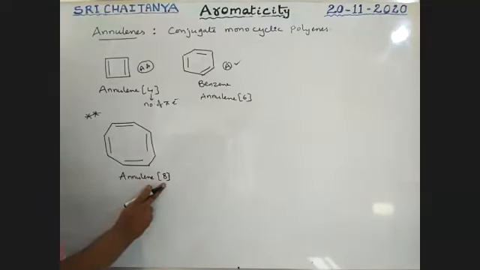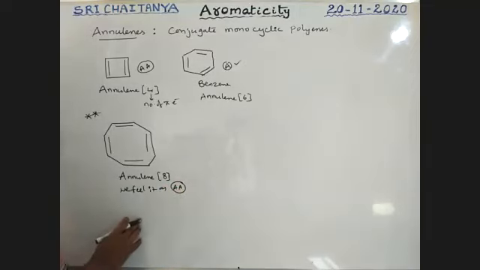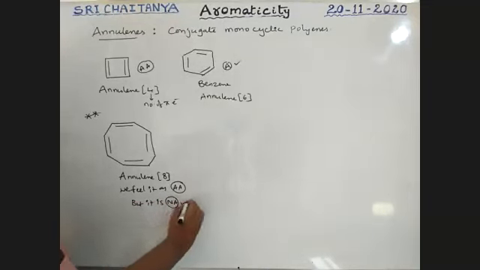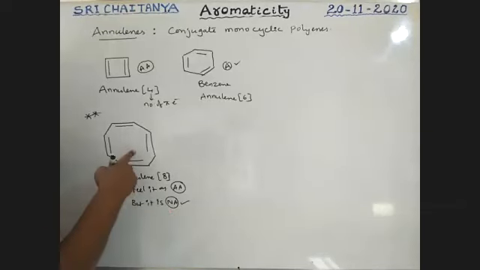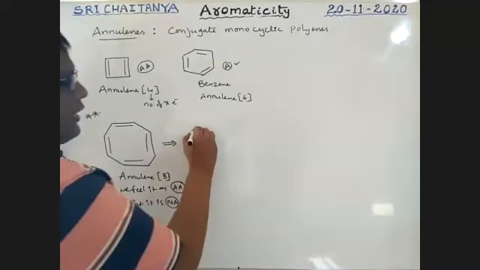It follows the 4n rule, so we feel it is anti-aromatic, but it is non-aromatic. Very, very important. So we feel it is anti-aromatic, but it is non-aromatic. Why, sir? It is a non-planar compound, boys. Planarity fails here. It seems to be planar, but it exists as a tub-like structure.